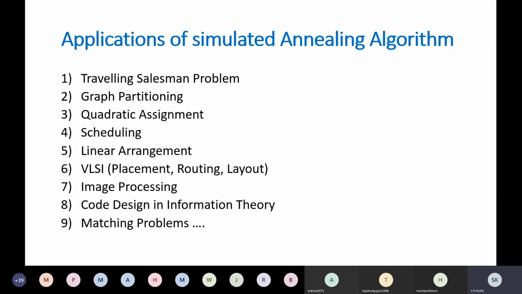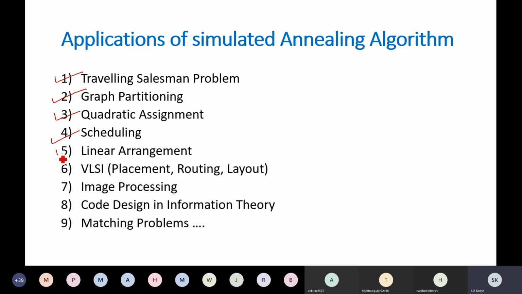Now what are the applications of this algorithm? This algorithm has been used for solving optimization type of problems. So all those problems where you need an optimized solution are applications of this algorithm, like traveling salesman problem, graph partitioning, quadratic assignment, all these are optimization problems, scheduling, job shop scheduling or scheduling type of problems.